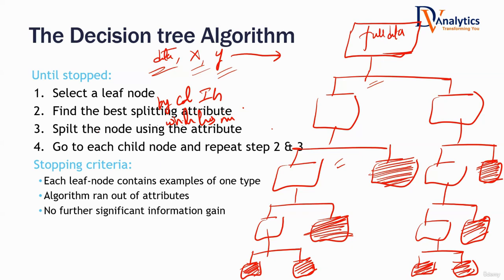I have a question. Yeah, please go ahead. While splitting, when we take one variable, is it possible that the same variable is used in some other nodes also, or once it is used, it is erased? So there are two types of variables. One is categorical type. The other one is continuous.